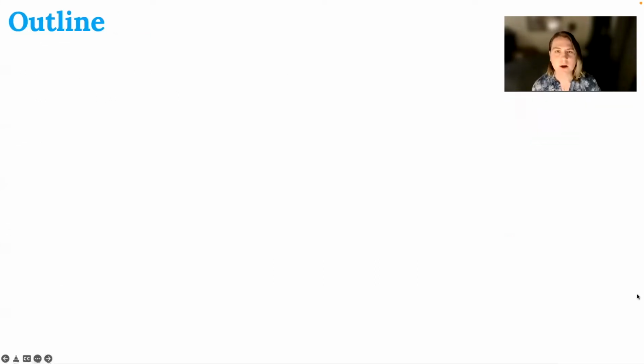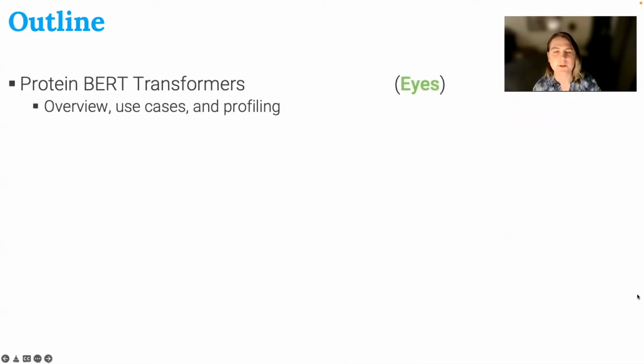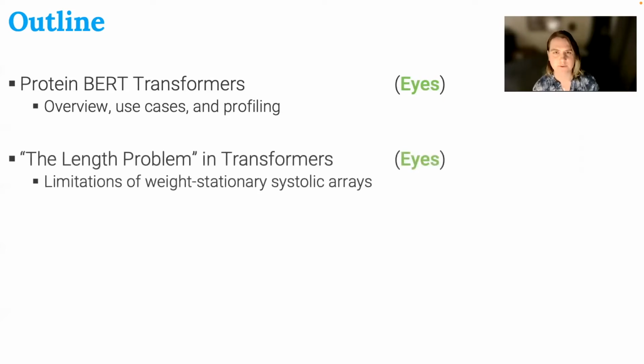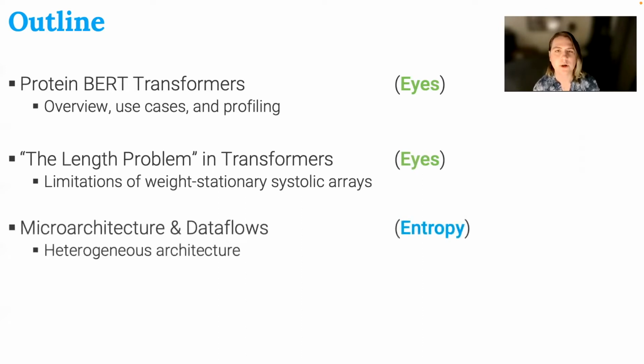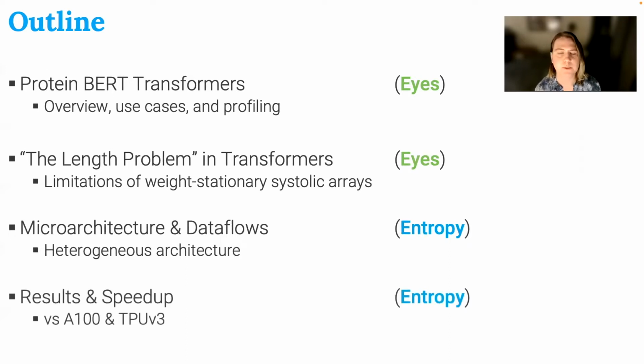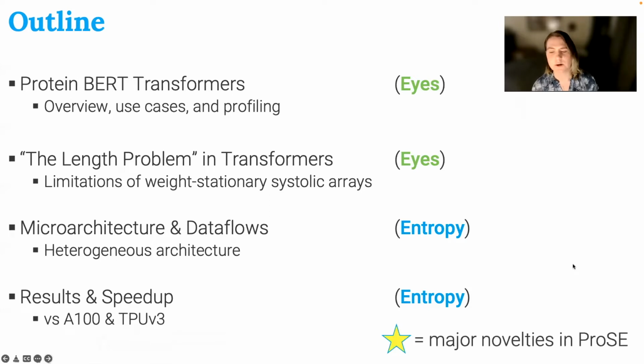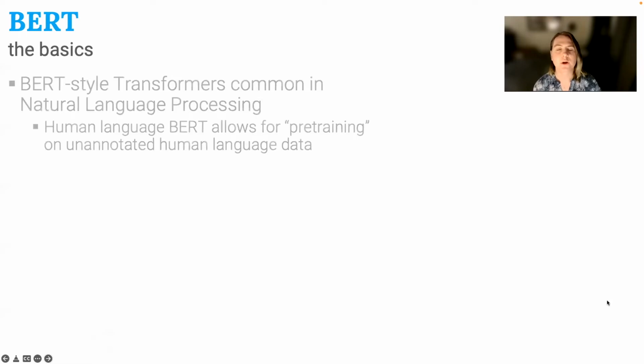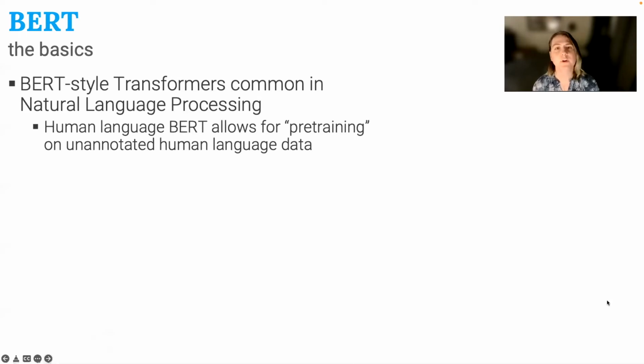To outline today's talk, I'm going to cover protein BERT transformers, their use cases and profiling, as well as talk about the length problem in transformers, which is the big motivation for our accelerator. I'm then going to hand it off to Entropy, who's going to talk about the microarchitecture and data flows, as well as some of our results in speedup over the 100 and TPU-v3. And to help you keep track of the novelties, we're going to use these stars to designate major novelties in ProSE.